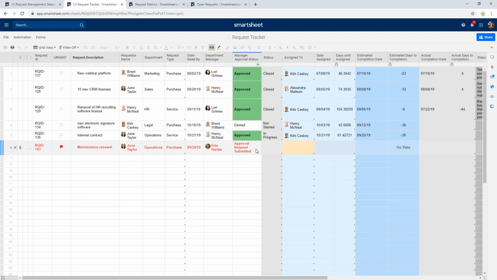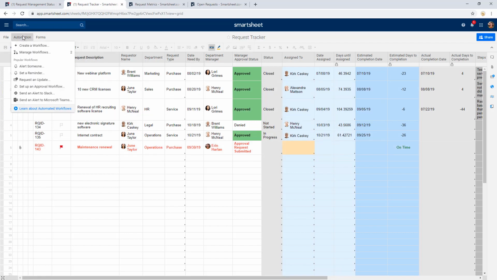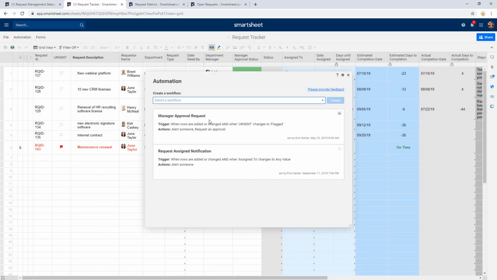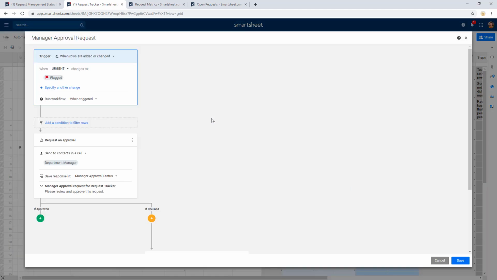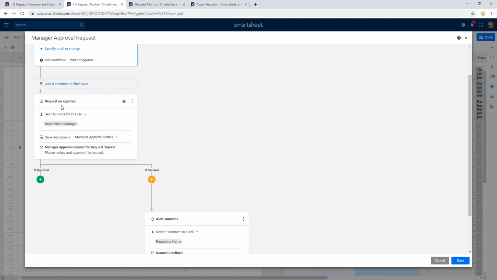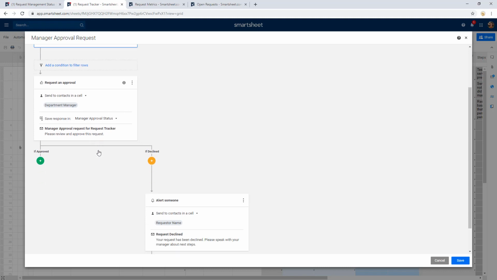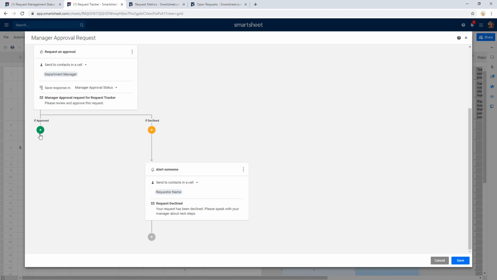You'll notice that we have this cell here called approval request submitted, and that is automatically filled out because we have what's called an automated workflow built directly onto this sheet that we've set up, where we say anything that is flagged as urgent, we automatically want to send an approval request to the department manager listed for that row and ask them to approve this urgent request.